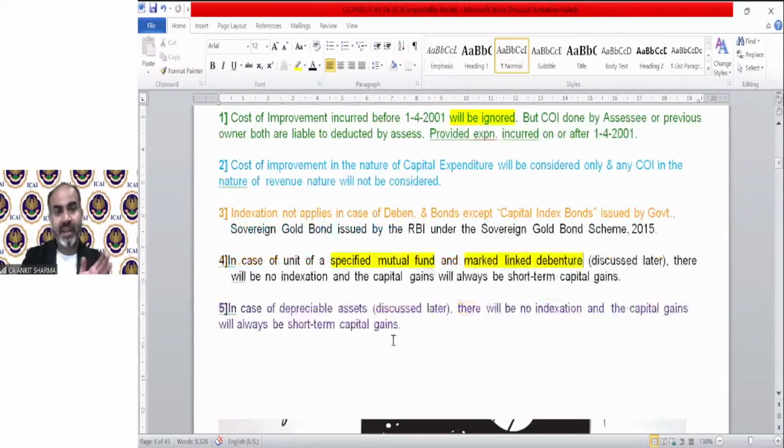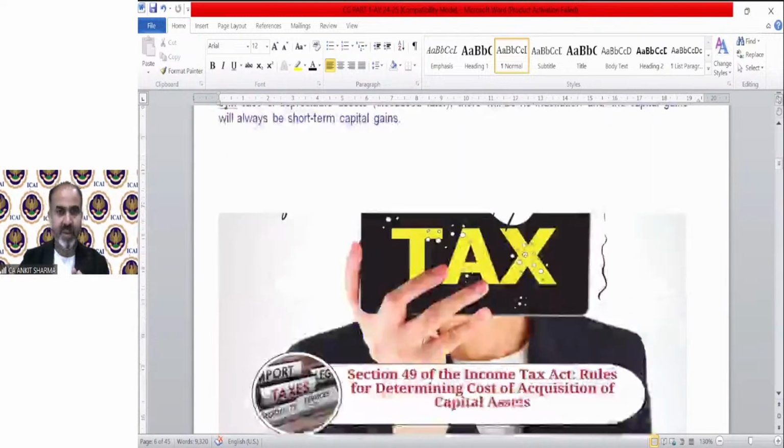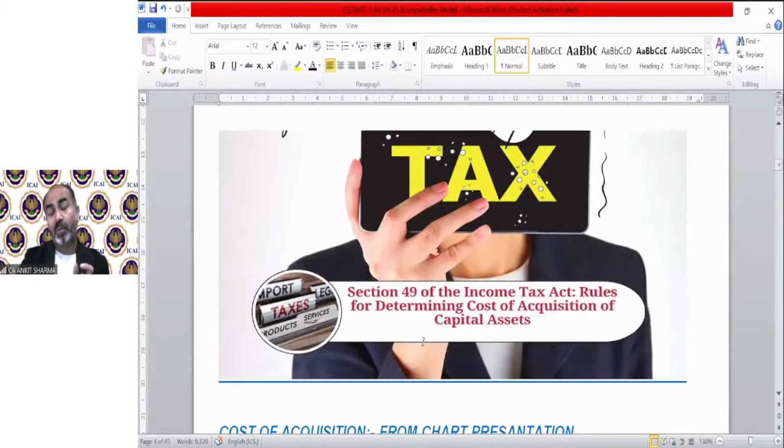The next is in case of depreciable asset. Section 50 will explain the provision in detail, but for the time being, if there is a depreciable asset, again there will be no indexation on the depreciable asset because the gain will always be short term capital gain. So that was some clarification. Now one of the most important topics of capital gain is cost of acquisition.